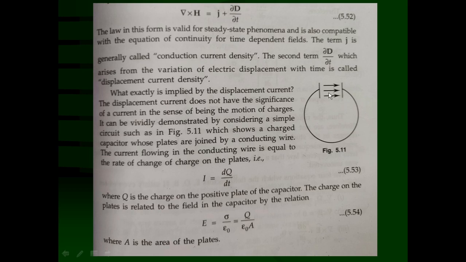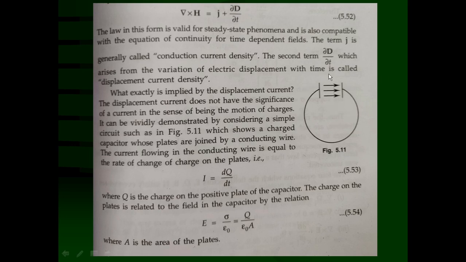Now if the capacitor is connected externally from the two plates by this kind of conducting wire, what happens? The capacitor starts discharging immediately. There is a very high leakage resistance in the capacitor, so there is an RC time constant and the capacitor starts discharging.